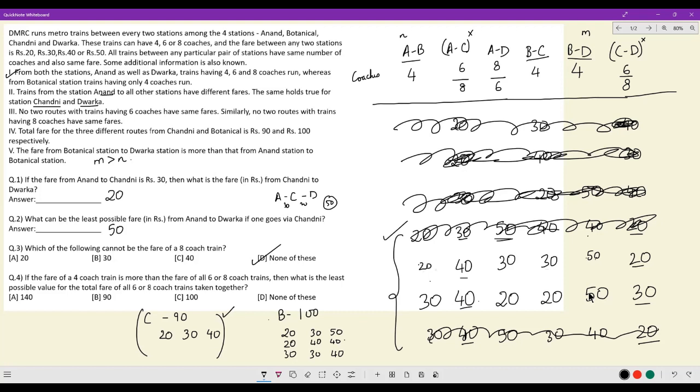The price of a 4-coach train is more than the fare of all 6 or 8-coach trains. Then what is the least possible value for the total fare of all 6 or 8-coach trains taken together? Least possible value they're asking. I have 40 and 30 and 20. And I have 40 and 20 and 30. So in either case, you are getting 90 only. The answer will be option B, 90. And that is the entirety of this set.